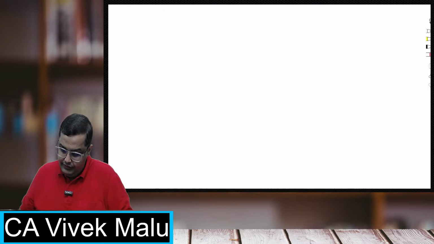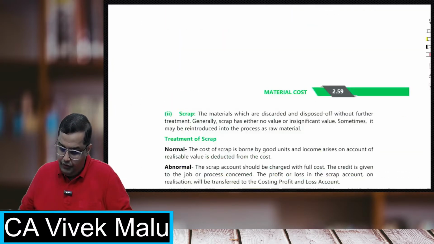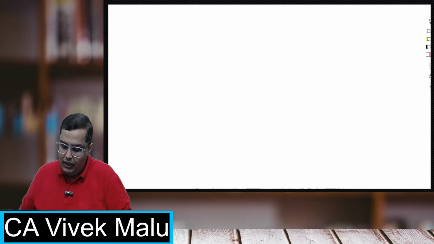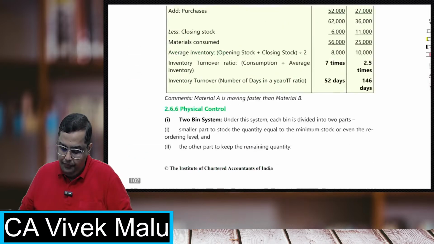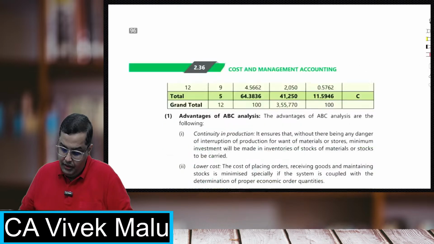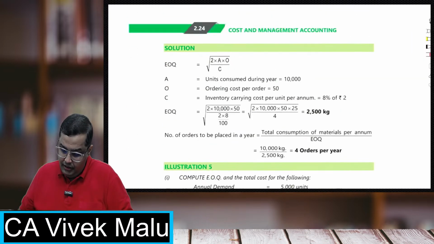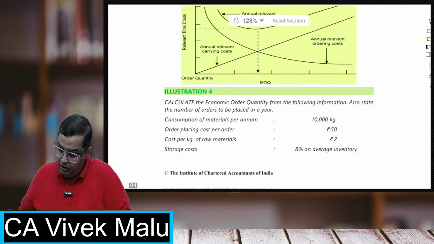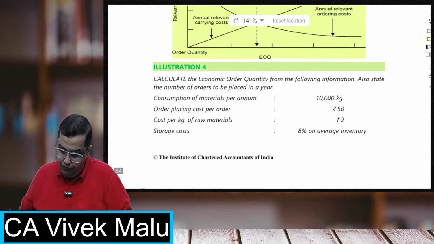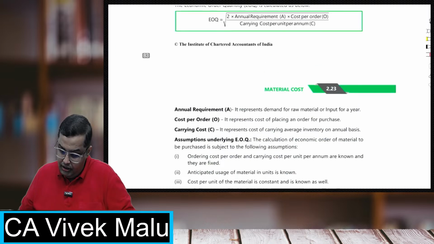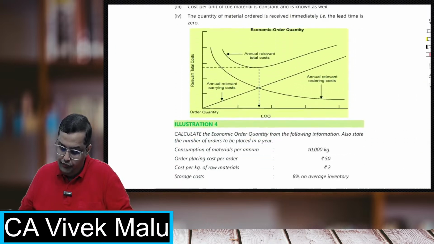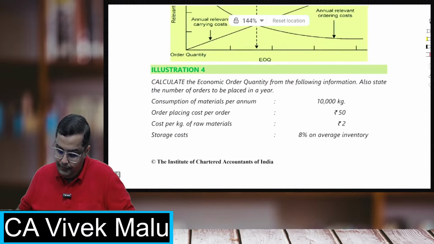Okay, do one thing. First, we'll do an easier one, then I'll be taking a bigger one. Everybody, come to page number 84 of mine, which is page number 2.23 of the textbook.